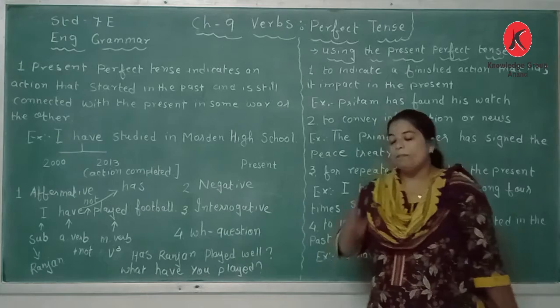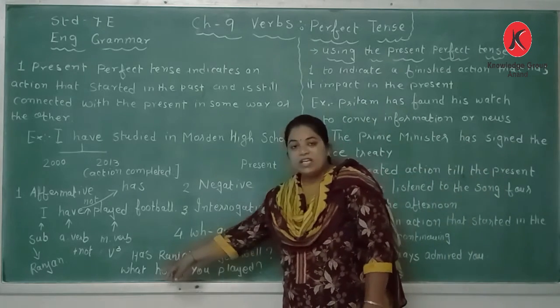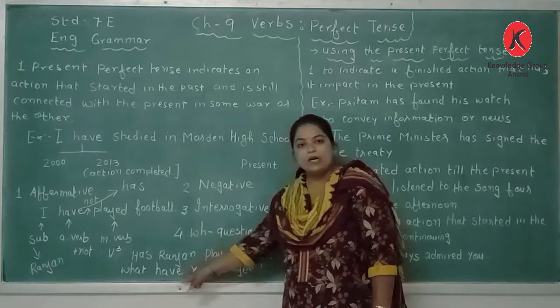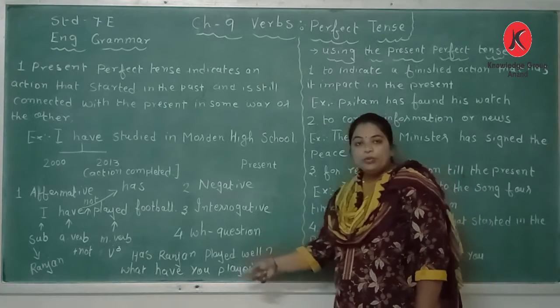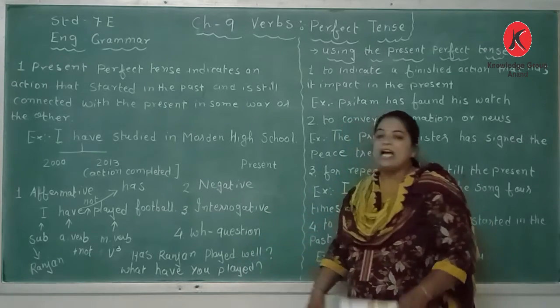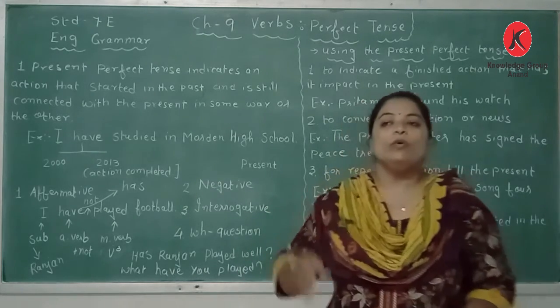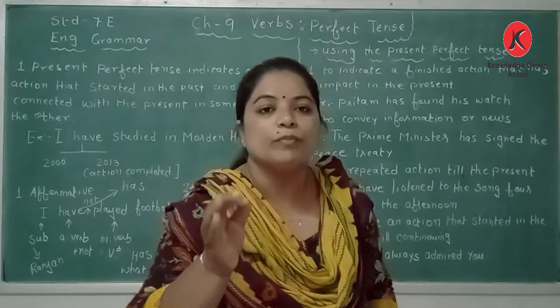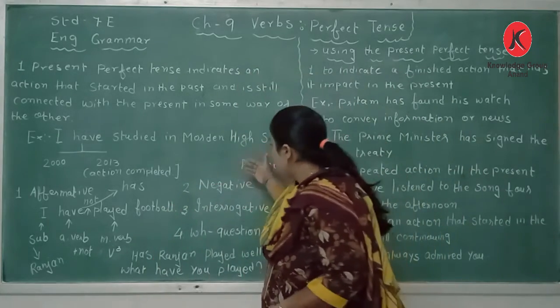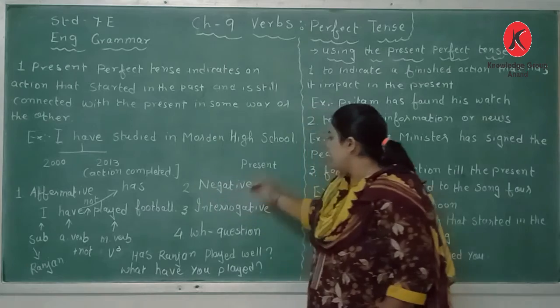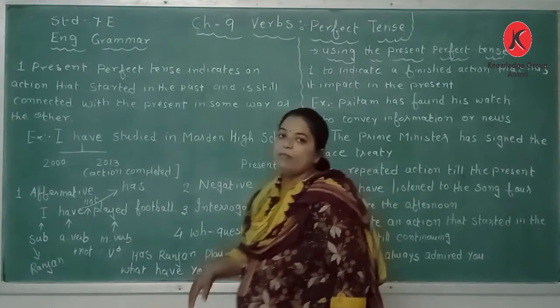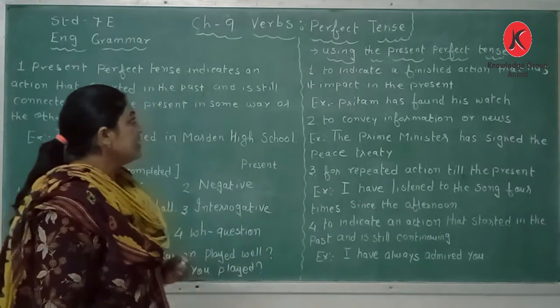Okay, verb number 3, past participle form. What is an interrogative word? Have is an auxiliary verb, you is a subject in a sentence, and played is a main verb, the past participle form of the verb. So this is the core structure of the sentence: affirmative, negative, interrogative, and WH in the present perfect tense.